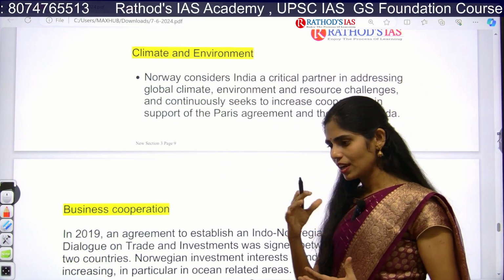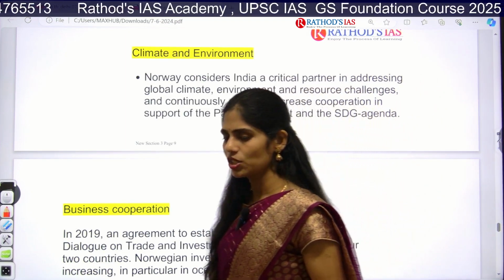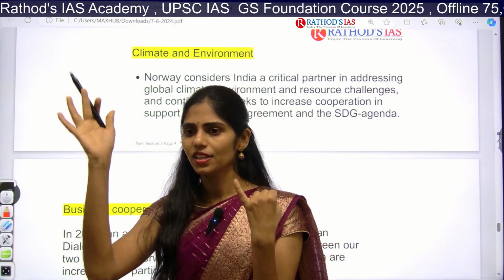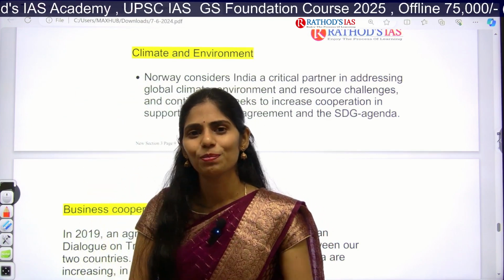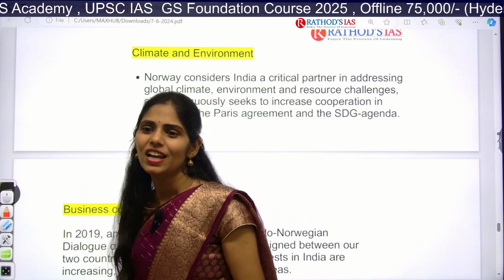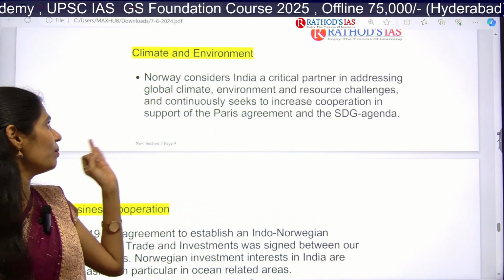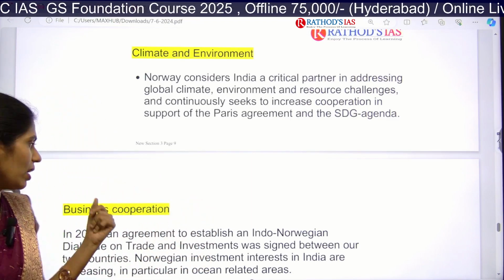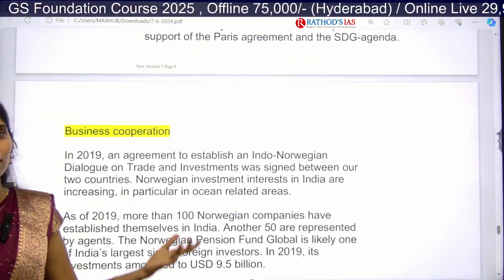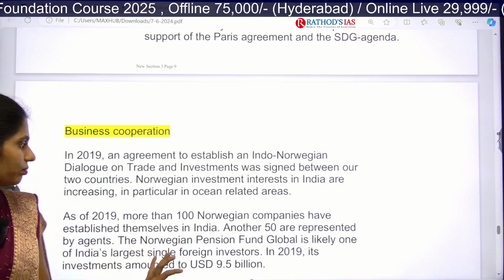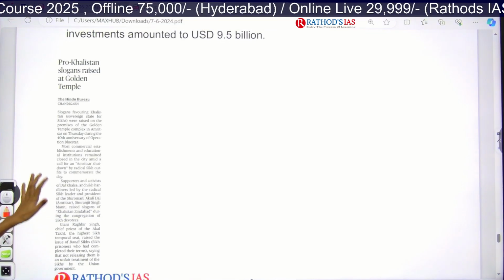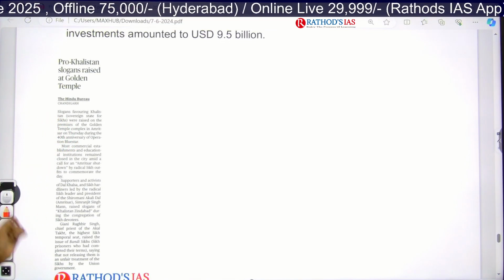Whenever you are writing about any country's relationship with India, you have to write about the diaspora. Diaspora means Indians present in other countries, because Indians are present across the world. Next, you can write about climate and environment, taking steps to control climate change. And next, you have good trade and good business. Clear?